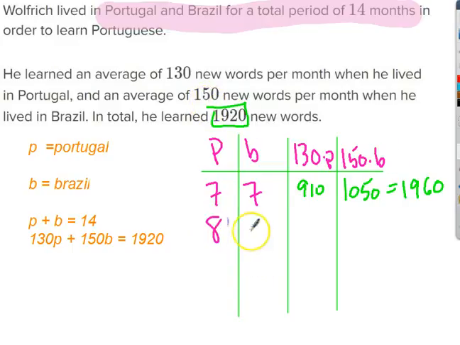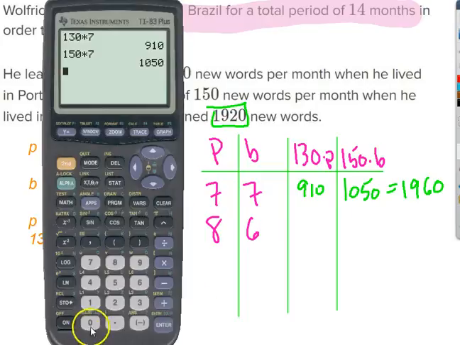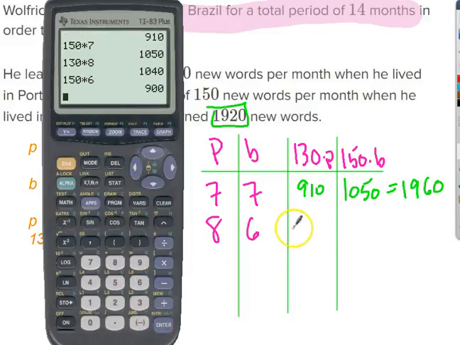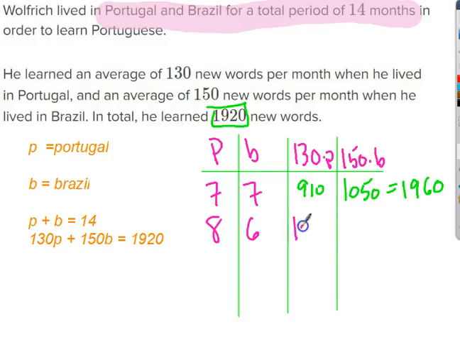So let's try 8 and 6. 8 plus 6, P plus B, adds up to 14. Now let's check that the words in Portugal plus the words they learned in Brazil add up to 1,920. So 130 times Portugal, if Portugal is 8, is 1,040, and 150 times Brazil, if Brazil is 6, gives me 900.